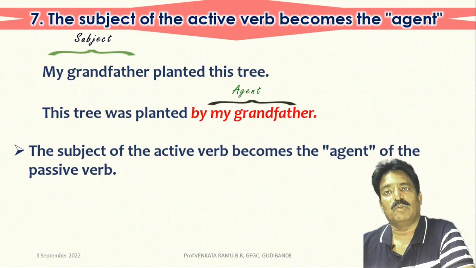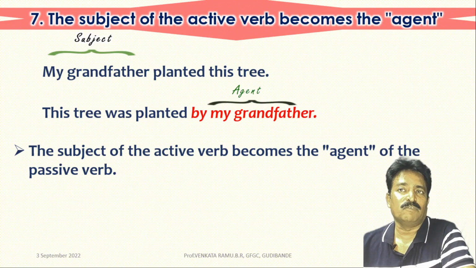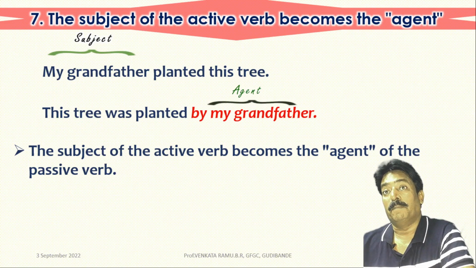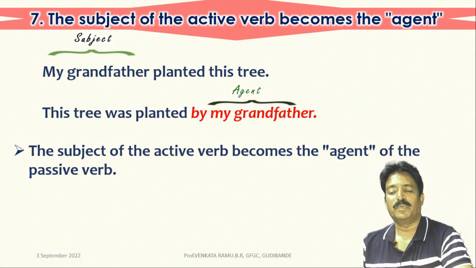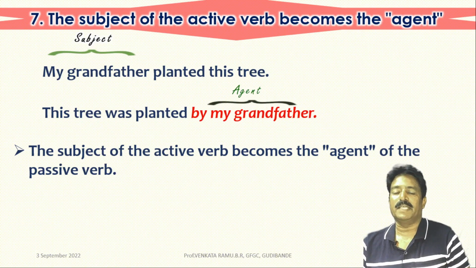In both these sentences, you will find my grandfather. In the active voice, you will find my grandfather in the position of the subject. Whereas in the passive voice, the second sentence, you will find by my grandfather. That has become the agent in the sentence.